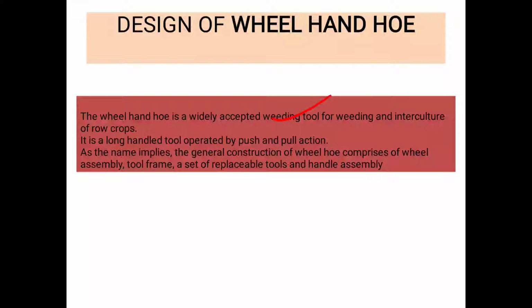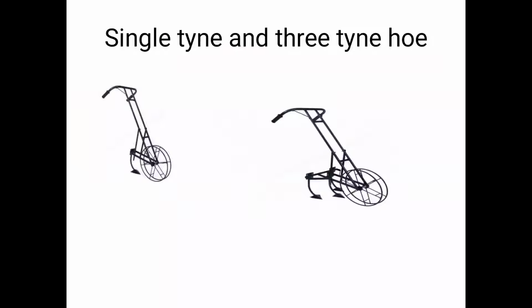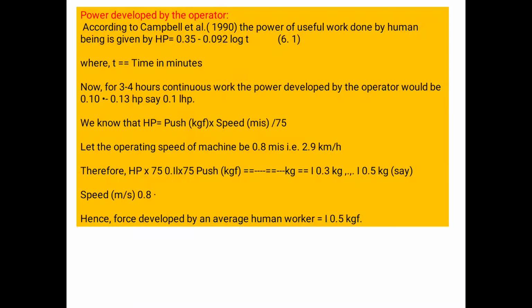Second, it is a long handle tool operated by push and pull action, that is pull action and push action used to operate this type of implement. Its name came from the general construction of wheel hoe, comprised of wheel assembly, tool frame, set of replaceable tool and hand assembly. So here I have shown two diagrams. Number one is a single time cycle hoe and second one is the three time cycle hoe. But in this chapter we will see the design of single time cycle hoe.